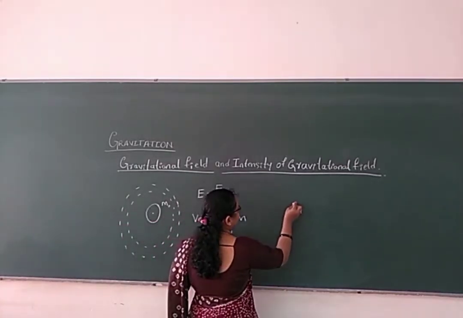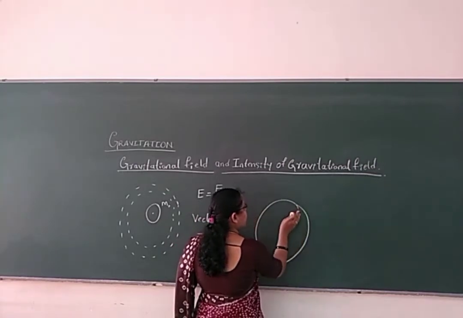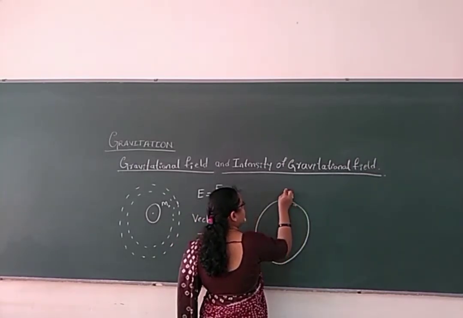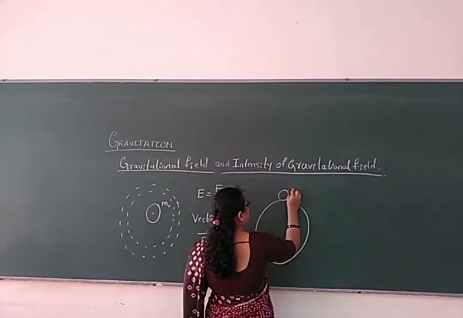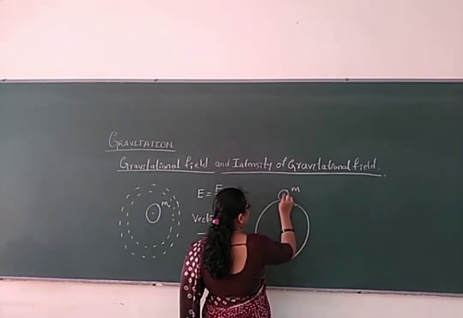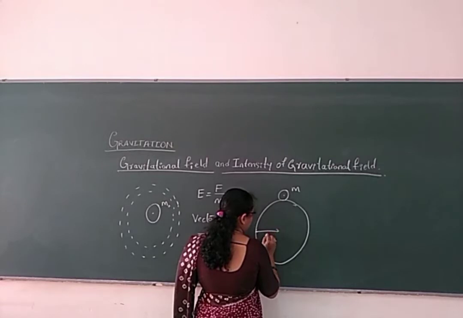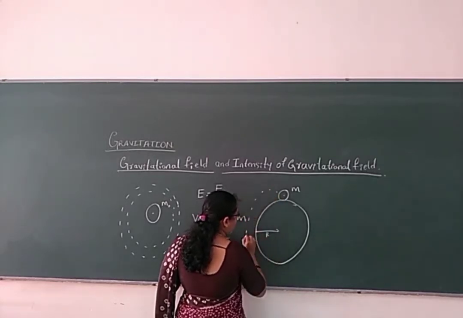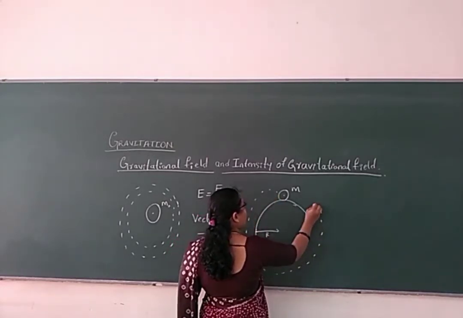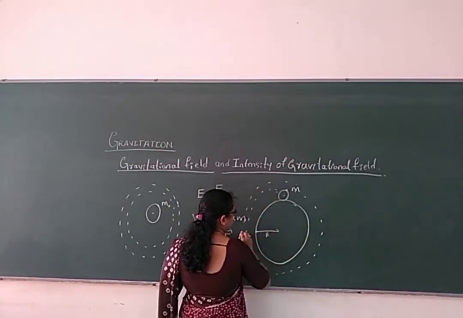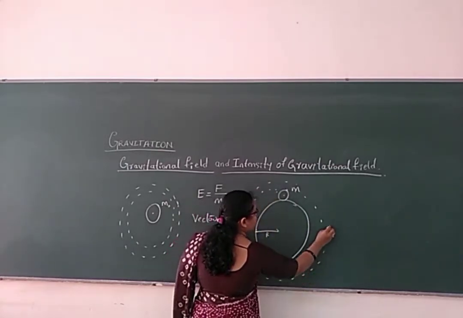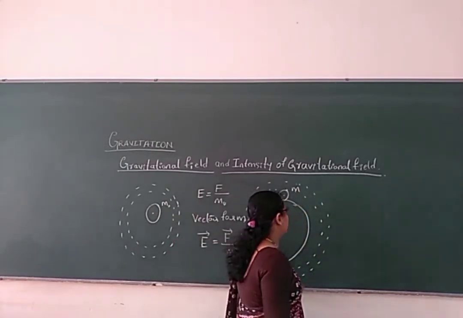Let us consider the Earth's surface. On that Earth surface, we will consider one body whose mass is m, and let r be the radius of the Earth. Now, around these two bodies, the field will be there. That is nothing but your gravitational field.